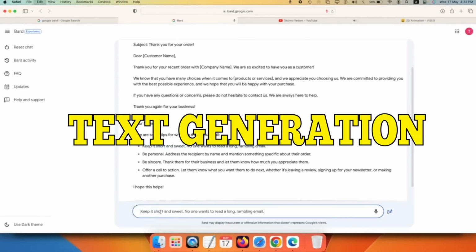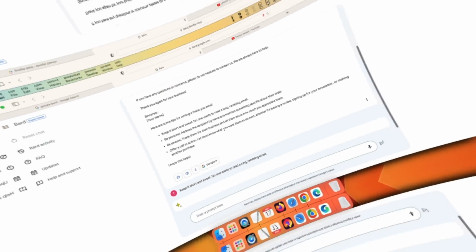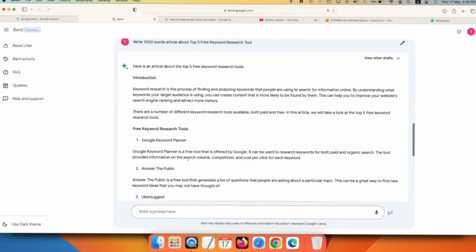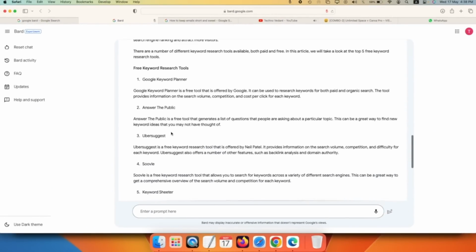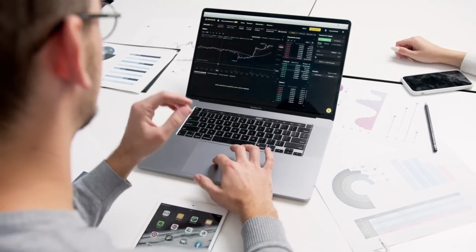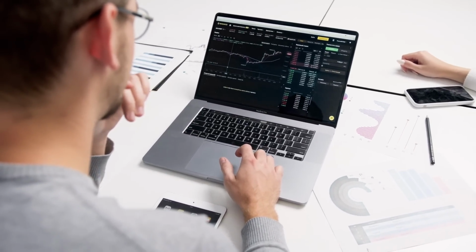Text generation. Bard AI has the ability to generate text. Whether you need help writing an article, a creative story, or even a poem, Bard AI can be your virtual writing companion. Enter a prompt or a partial sentence, and Bard AI will generate a coherent piece of text to suit your needs. You can refine and customize the generated text further to align it with your preferences.